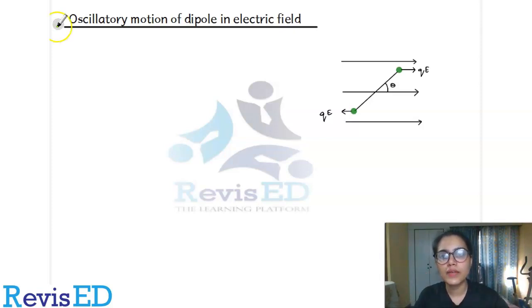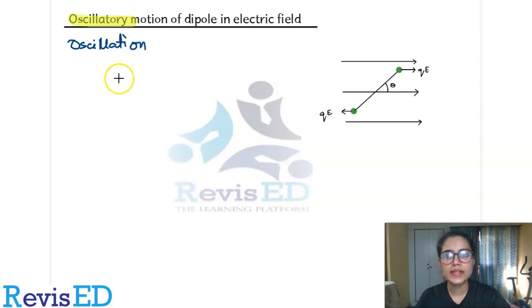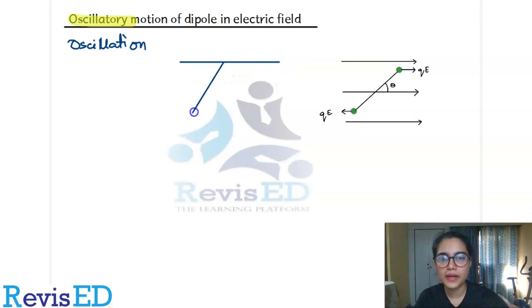Before starting, we should first know what oscillation is, right? The term oscillation is associated with something known as a pendulum. Whenever we hear the term oscillation, the first thing that comes to our mind is a pendulum, right? सबसे पहले हमारे दिमाग में आता है a pendulum. तो यही हमारे दिमाग में सबसे पहले आता है, right?